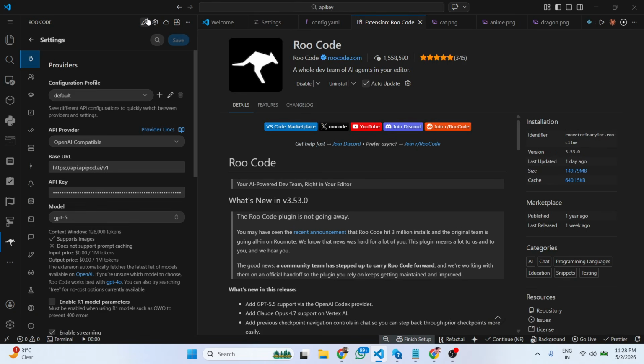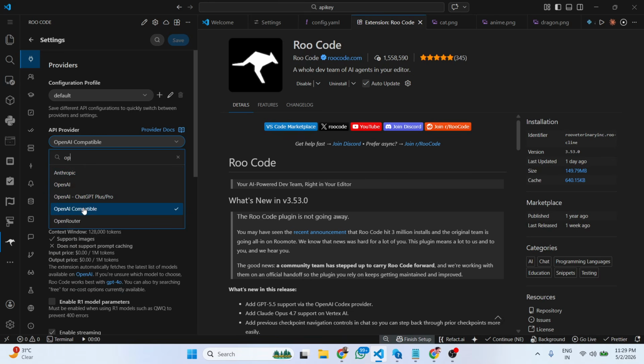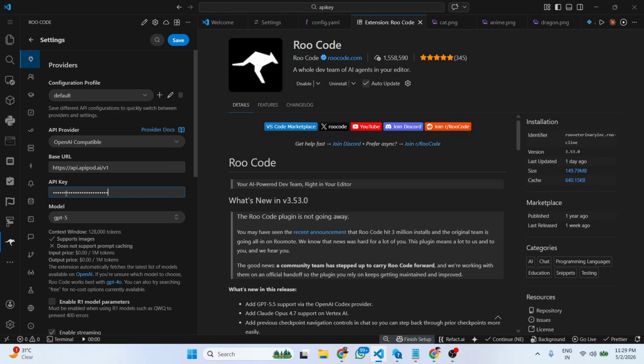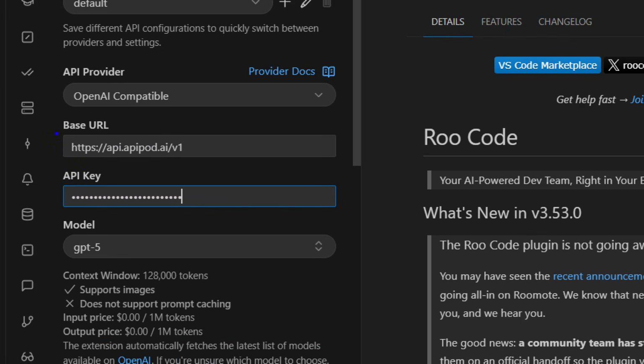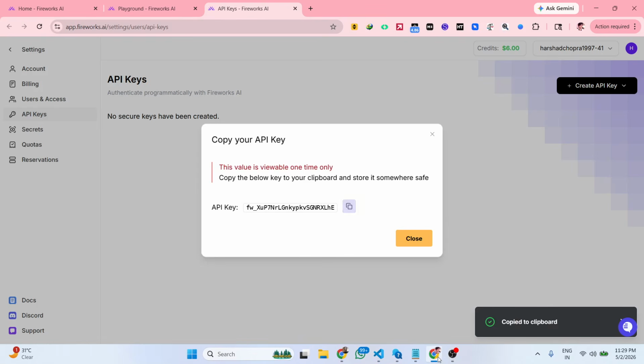Simply go to the settings section right here, and inside this you select OpenAI compatible as the API provider, and just paste the API key that you got. I already pasted this, and inside the base URL you will paste the base URL.